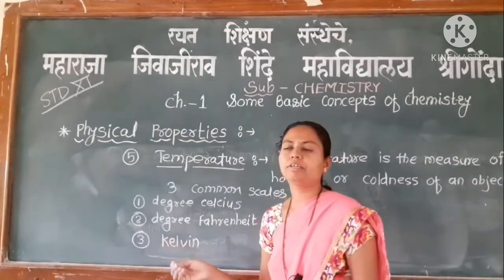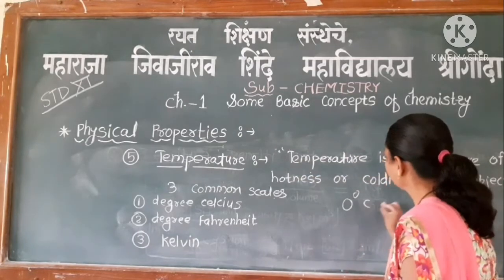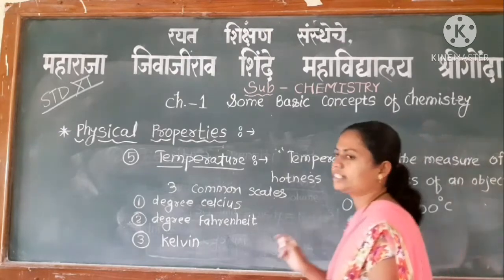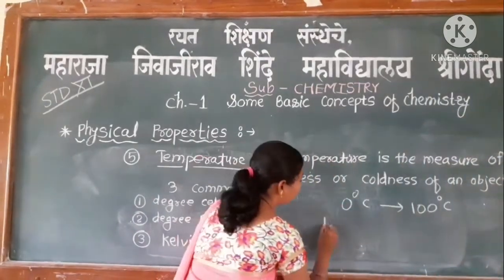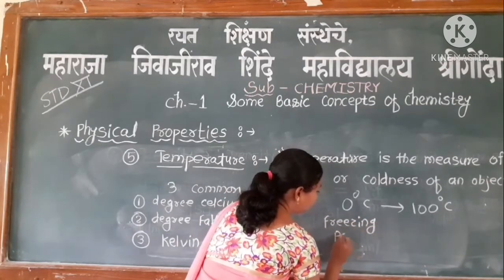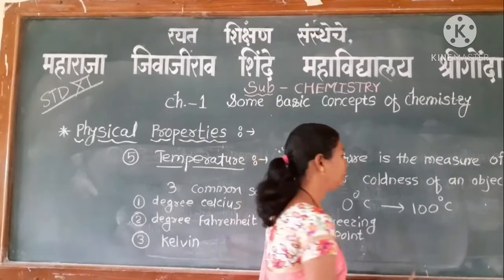The Celsius thermometer is ranging from 0 degree Celsius to 100 degree Celsius. 0 degree Celsius is the freezing point, and 100 degree Celsius is the boiling point.